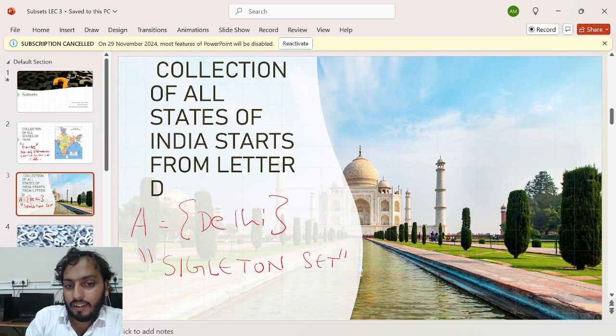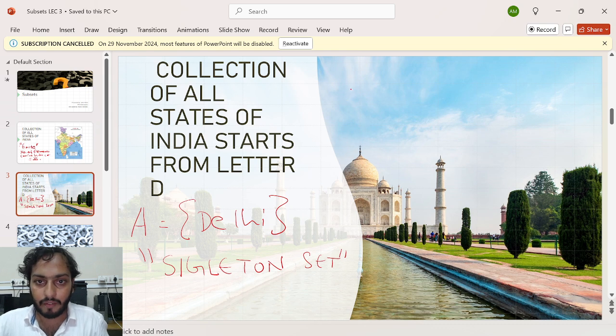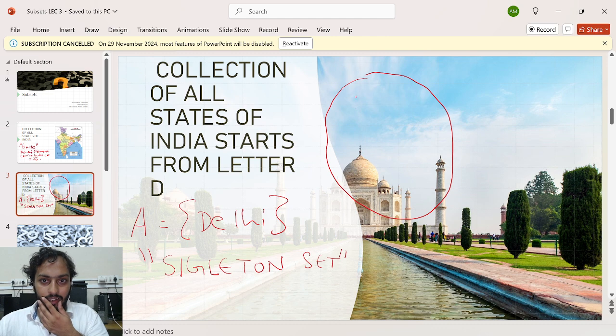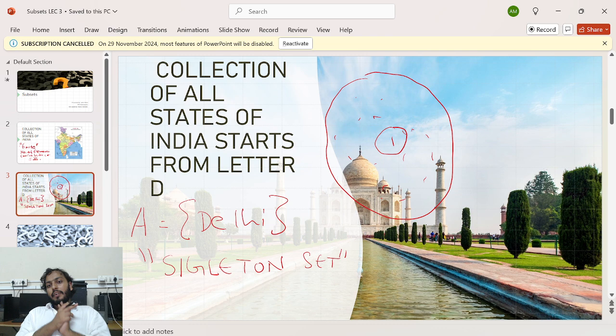But can I say that this singleton set lies inside my previous set? It may be confusing, but let's say this is a circle which contains 26 elements, and this set is just a small set inside a big set.